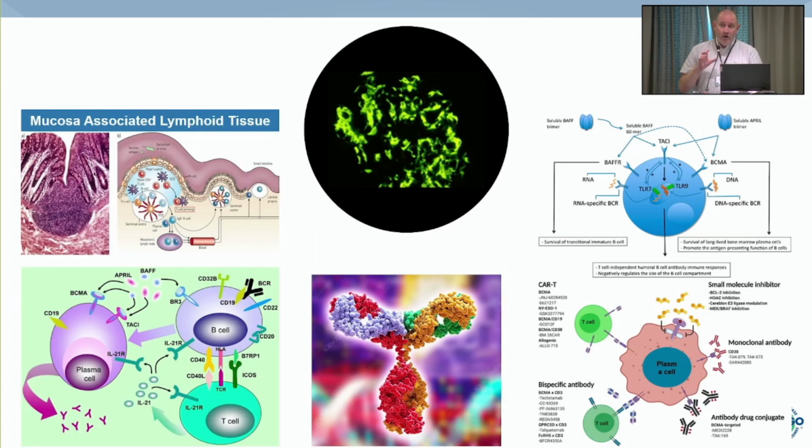The second thought process is how do we go about targeting immunoglobulin production in IgA? And we've come a long way. What no one has mentioned at the moment is that we could target a whole immune microenvironment and in turn target B cells. That's what the drug Nefecon does by targeting the mucosal immune system, and we know that reduces levels of immunoglobulin. So that's an approach that can target B cells. In IgA nephropathy, we've also got approaches being looked at to target T cell help, which we've discussed, B cells directly, and plasma cells. I'm not sure anyone's mentioned CD38 depletion yet, but we're certainly looking at that in IgA nephropathy. I think it was mentioned in the membranous talk.